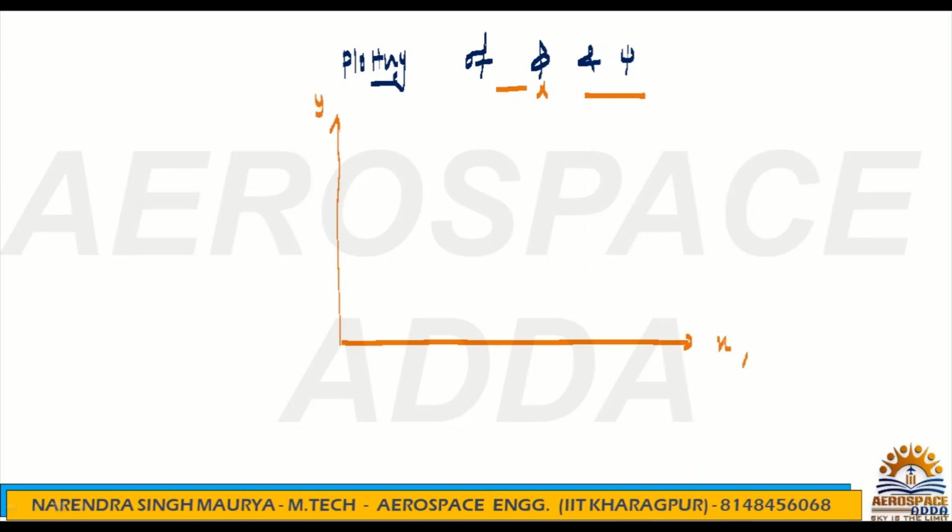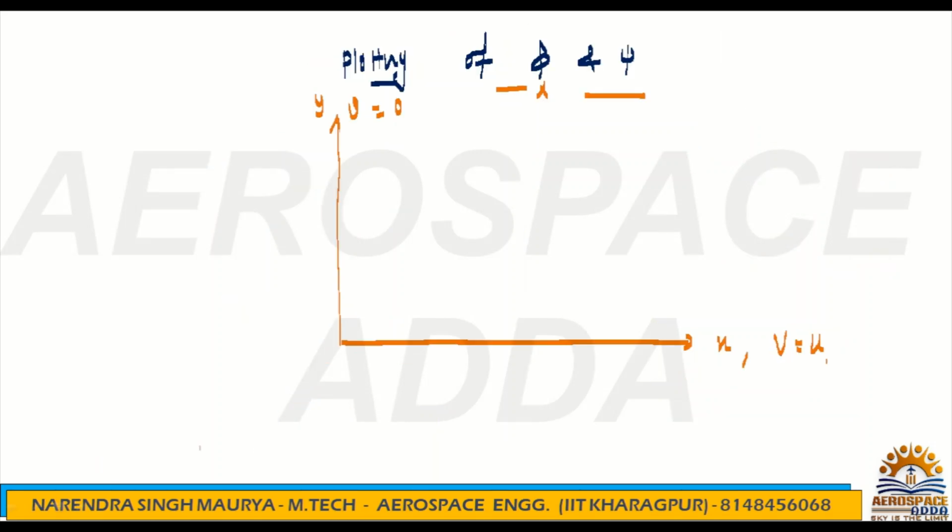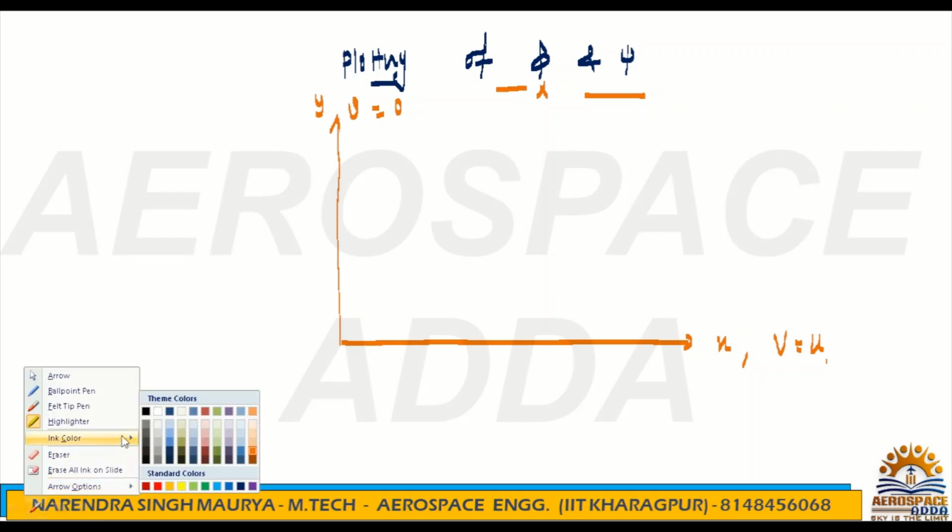So we have velocity along x, that is V, but along y we do not have any velocity. Okay, so along x the component is u, and u is nothing but V. But what is the velocity component along y? That is v, and v is nothing but 0, that you know very well. Now what is the psi? Magnitude wise it is Vy. If you change the value of y, we will have a different stream function.